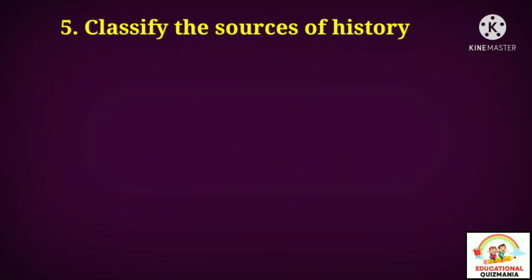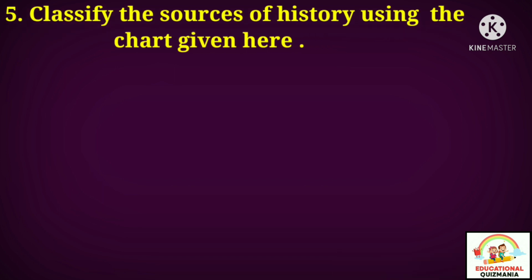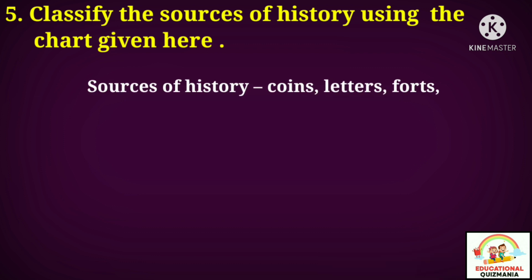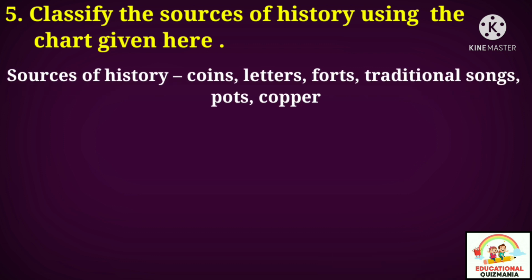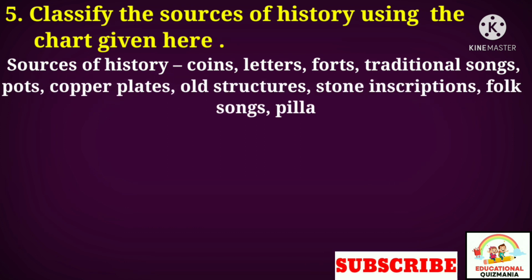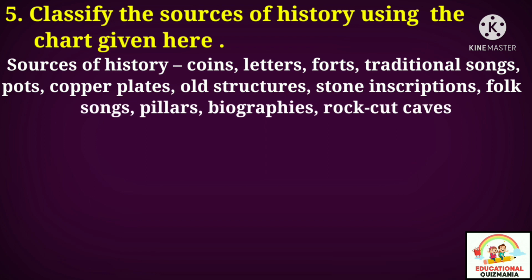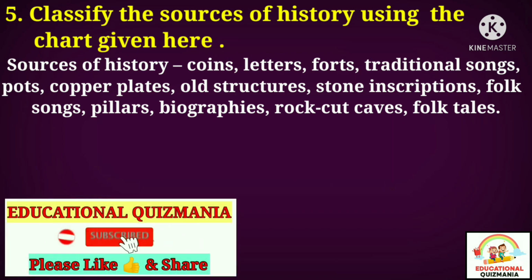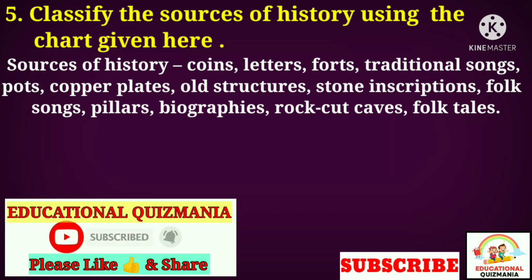Question number 5. Classify the sources of history using the chart given here. Sources of history: coins, letters, forts, traditional songs, pots, copper plates, old structures, stone inscriptions, folk songs, pillars, biographies, rock cut caves, folk tales.